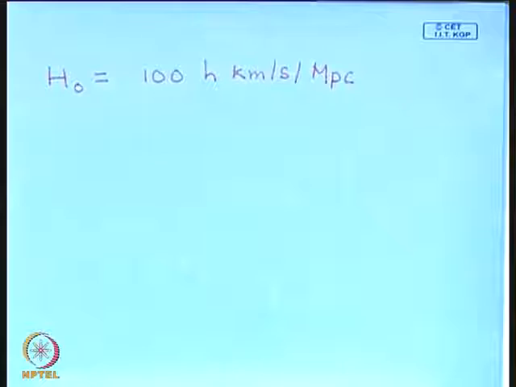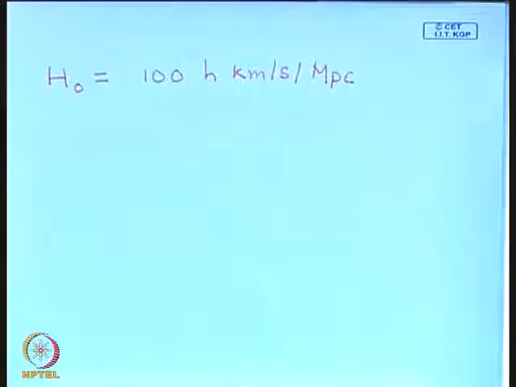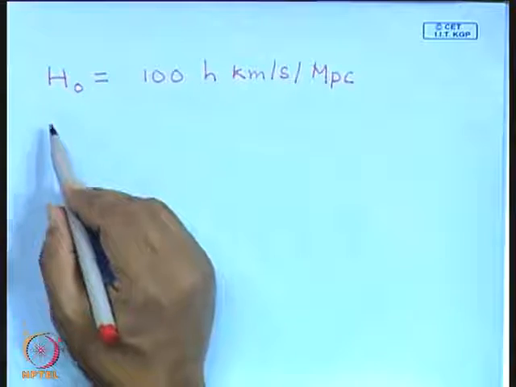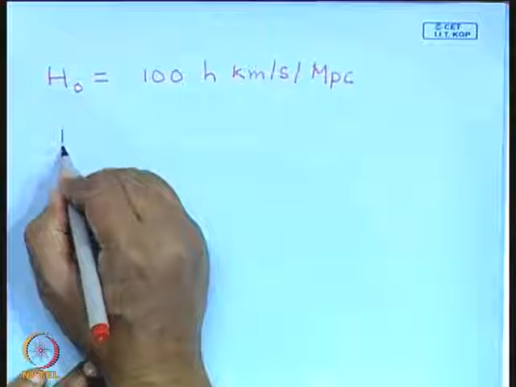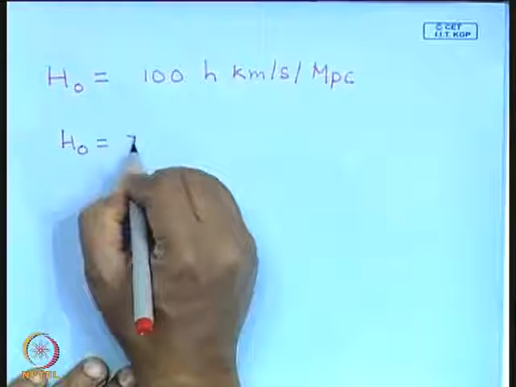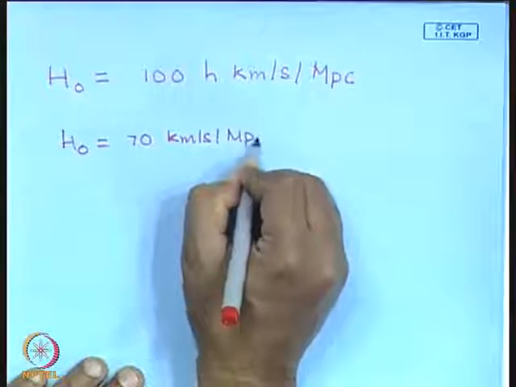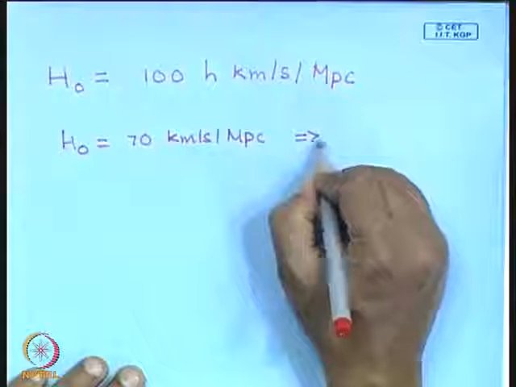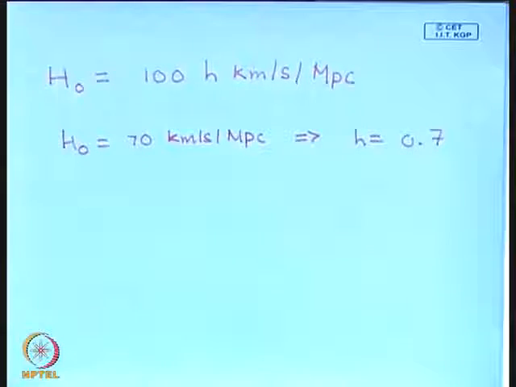So current observations seem to indicate that the Hubble parameter has a value 70, which you would represent by saying that H naught equal to 70, you would say that h is equal to 0.7. So this small h is a dimensionless number that parameterizes the Hubble parameter.